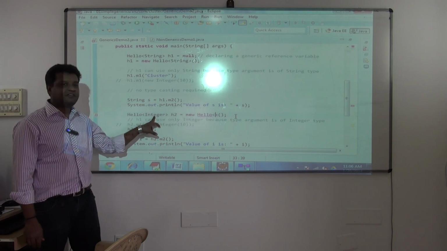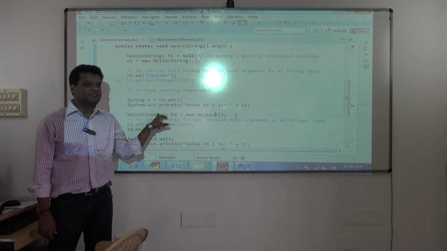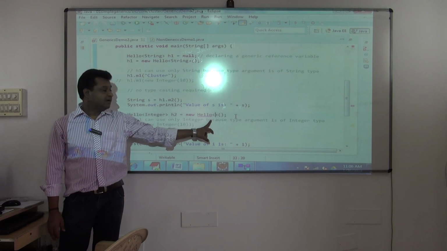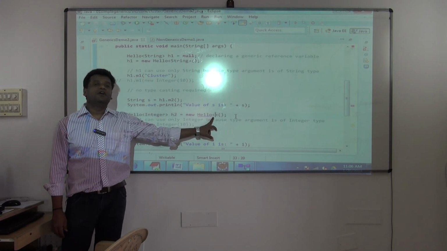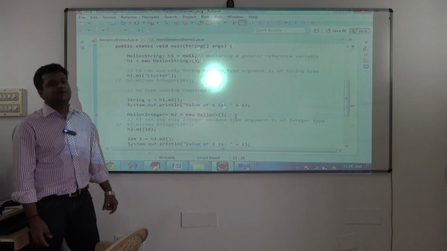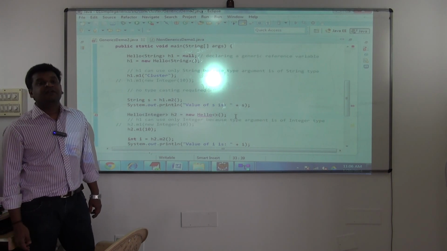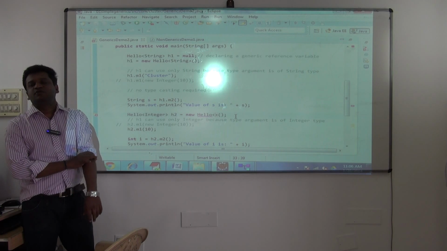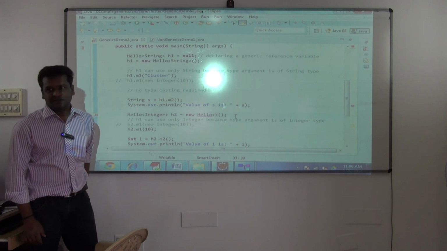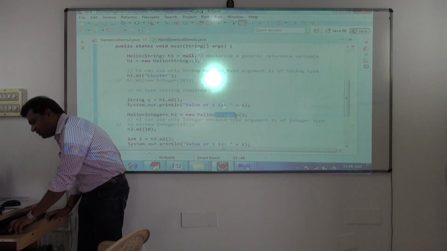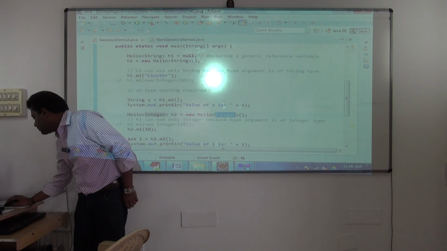Understood? Whatever type you are specifying here, earlier you had to specify it on both sides. But now it will be taken implicitly. Understood? And this is called the diamond operator. So that is a new introduction in Java 1.7. What is the new thing in Java 1.7? The introduction of the diamond operator. Again, they are giving a simplified approach to use what? Generics. That's it. Understood? So now it will give me error because we are using 1.6.